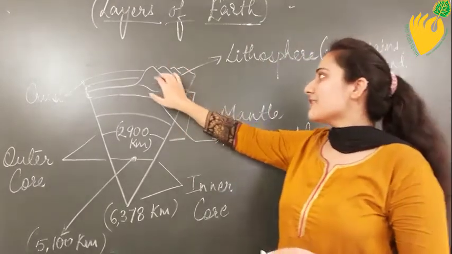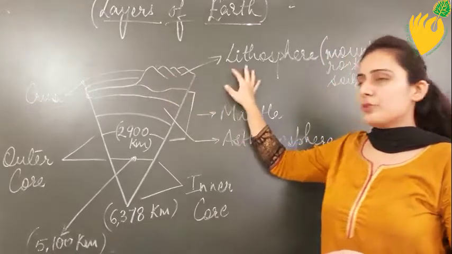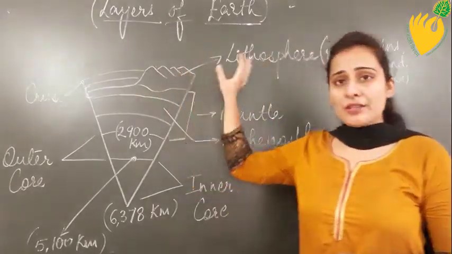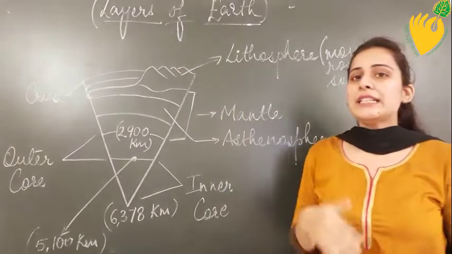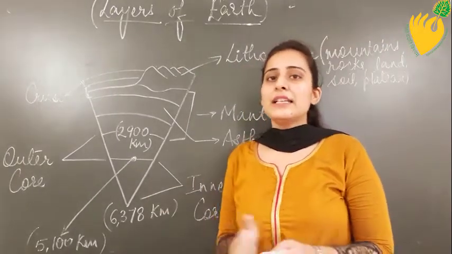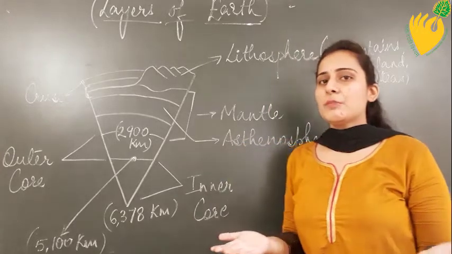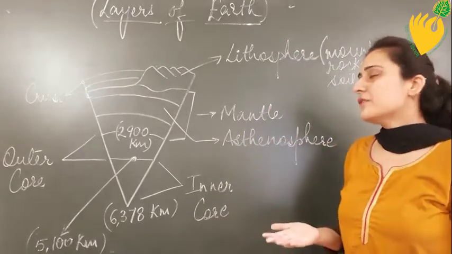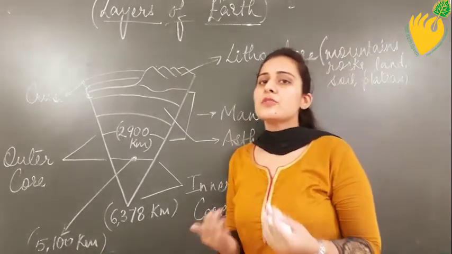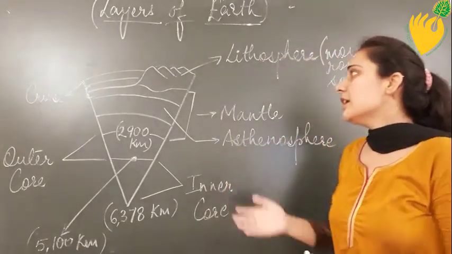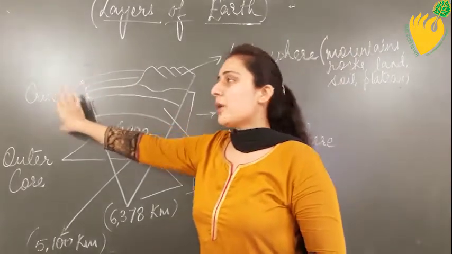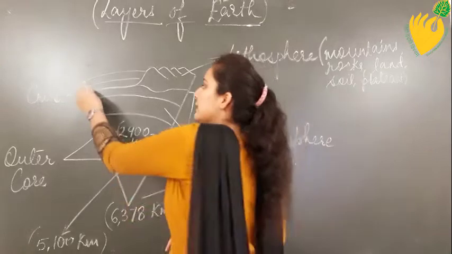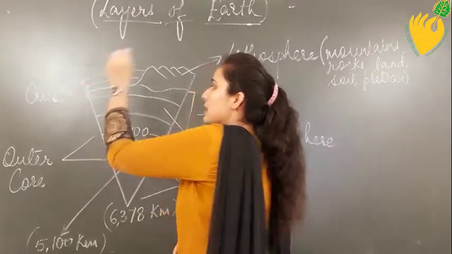layer of the crust in the form of mountains as lithosphere, and it is also known as rock sphere because lithosphere mainly consists of soil and rocks, and it has landforms which are mainly made up of rocks and small particles of sediments or different varieties of rocks. Therefore lithosphere is also referred to as a rock sphere. So this was about the top layer of the upper crust layer, and now we come to the lower crust